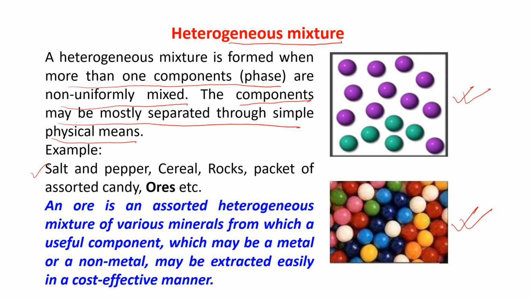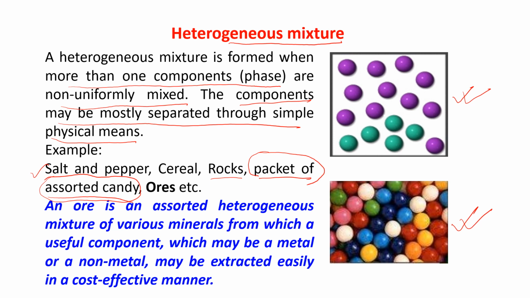Cereal, rocks, packets of assorted candy. You can understand the example of heterogeneous mixture. This one, packet of assorted candy. It is a heterogeneous mixture.